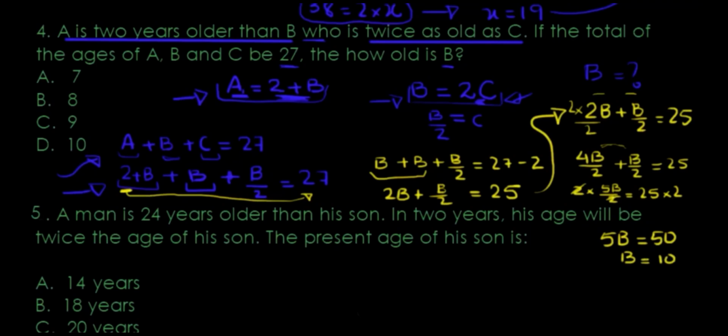Because 5 times 10 gives you 50, right? So I got b equals 10. How old is b? Well, b is 10 years of age. That's it. Done. Let's go on to the next question. b equals 10. I'm going to erase it because accidentally I went to the next question's area. Okay, next question, question number 5.